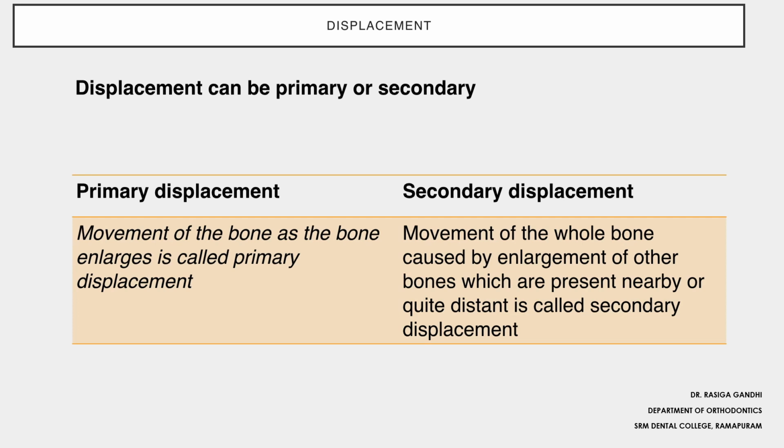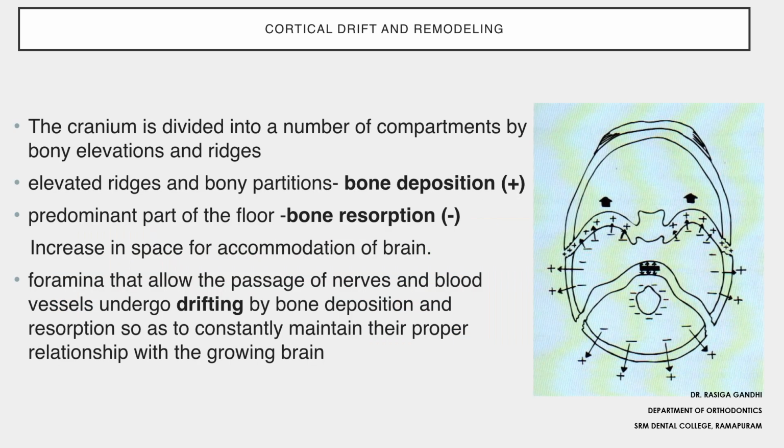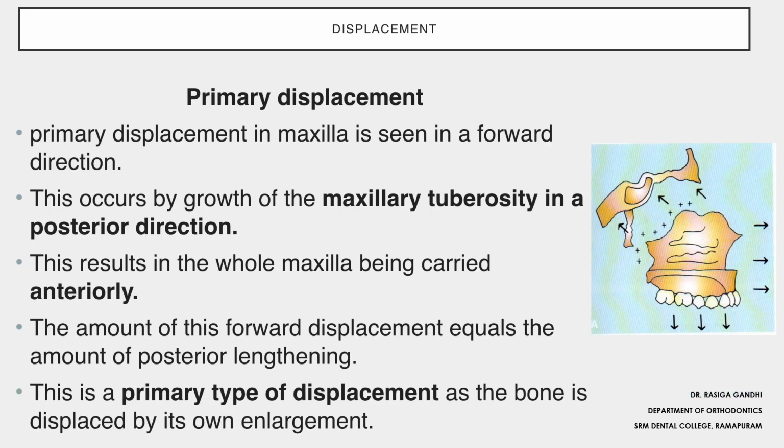An example of cortical drift or remodeling is the cranial fossa, where deposition and resorption take place and there is drifting of the foramina and increase in space for accommodation of the brain. This is an example of drift. An example of displacement is the maxilla. As the maxillary tuberosity grows in the posterior direction, the maxilla is moved in the anterior direction, that is, the opposite side. This type of displacement is primary displacement.